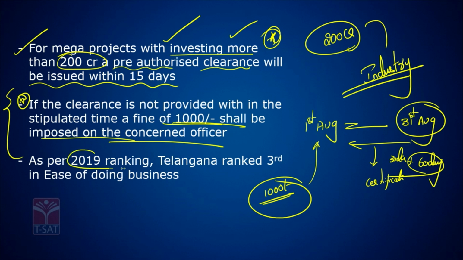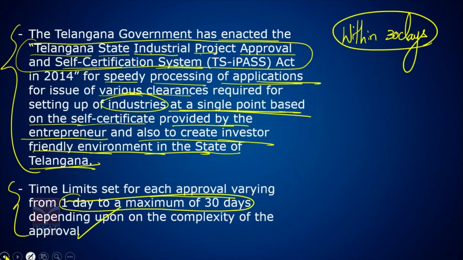As per the 2019 ranking, Telangana ranked 3rd in the ease of doing business in India. Compared to all the states in India, in ease of doing business, Telangana ranked 3rd among all 28 states. Okay. Now try to remember this again.